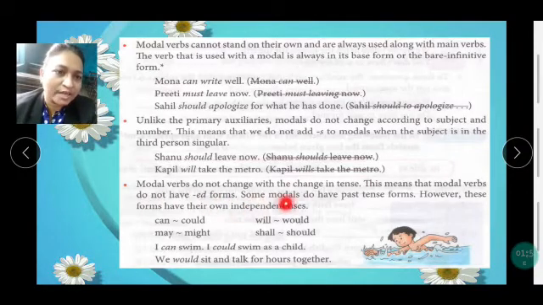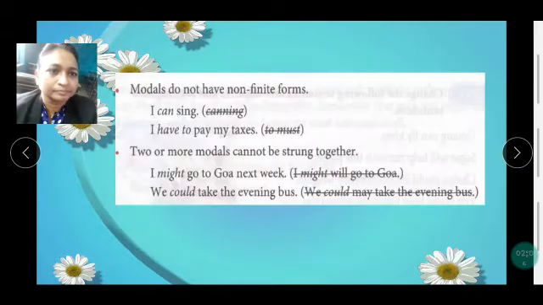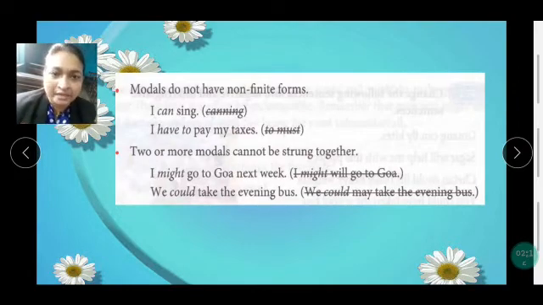Modal verbs do not change with the change in tense also. Only if it is can, the past tense will be could; may will become might. That's it. Modals do not have non-finite forms. I can sing. It is not "I'm canning". The ing, to, all these things are not added with modal verbs. With the auxiliary verbs, we don't add ing or to or any such things.